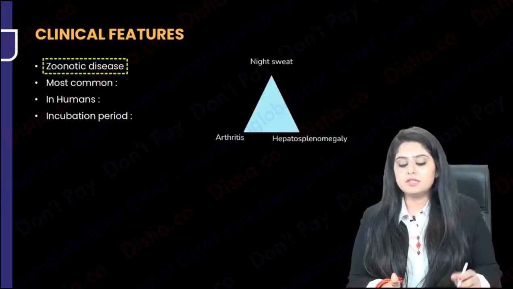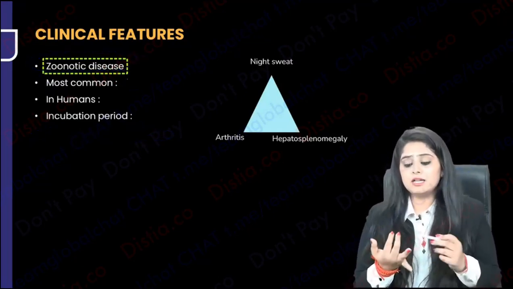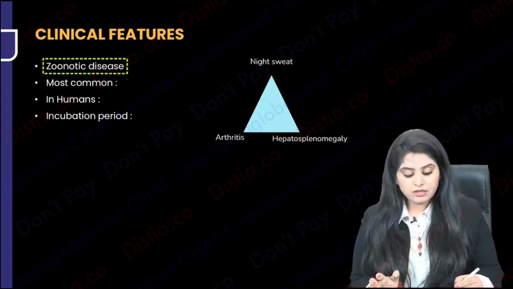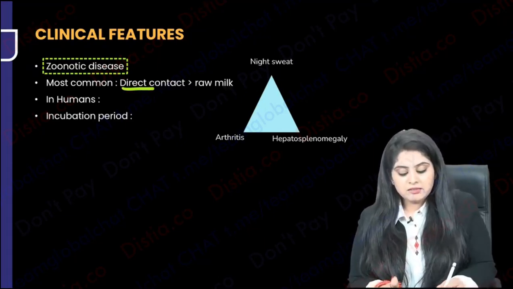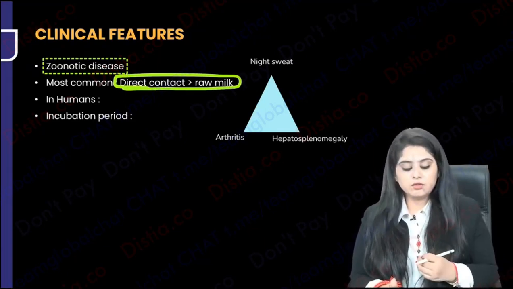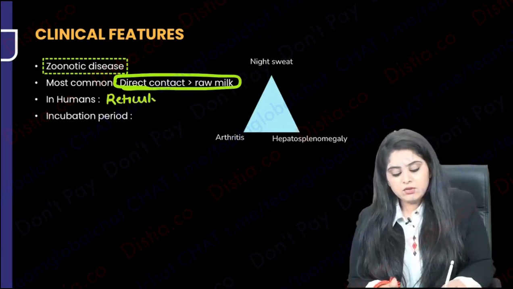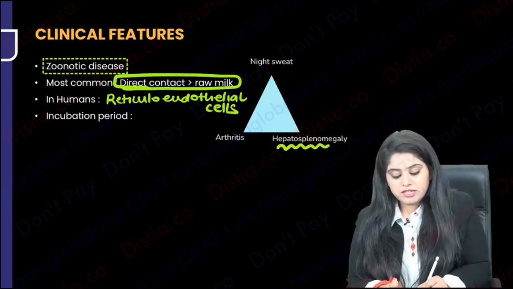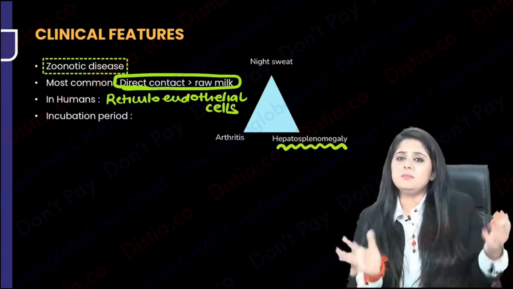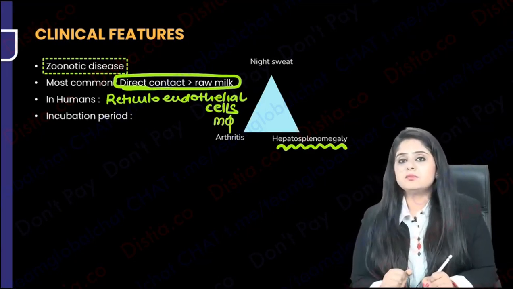Finally, what is this zoonotic disease? Zoonotic disease means it's coming from animals. Either it can come from direct contact or it can come from some milk product. So those are of course going to be the ways by which an animal can come in contact with us. Direct contact is obviously the most common. So in humans, this tends to go in the reticuloendothelial cells. Anything that will go in the reticuloendothelial cells will always cause, reticuloendothelial cells is what? It's a very, very big name for something very simple. That is macrophage. It's always going to cause hepatosplenomegaly.